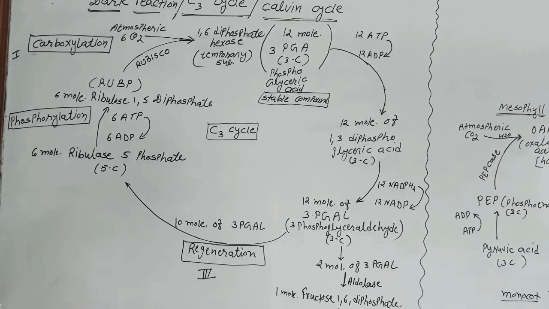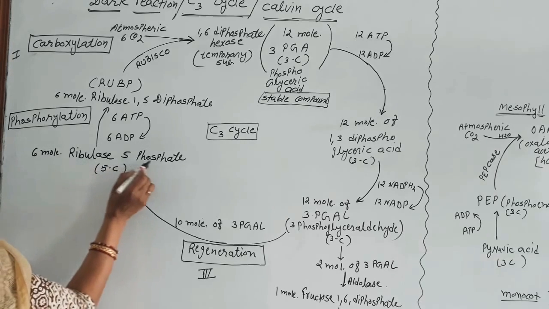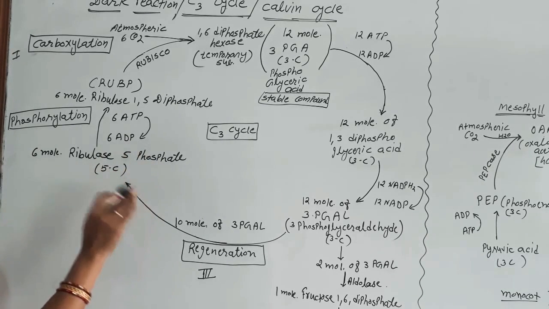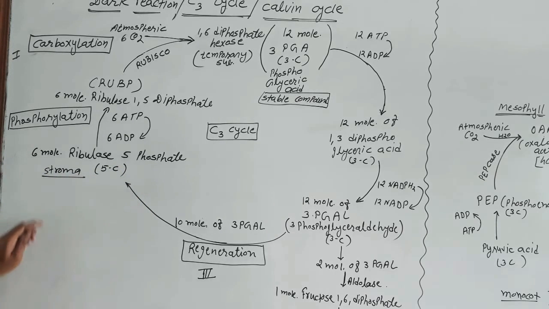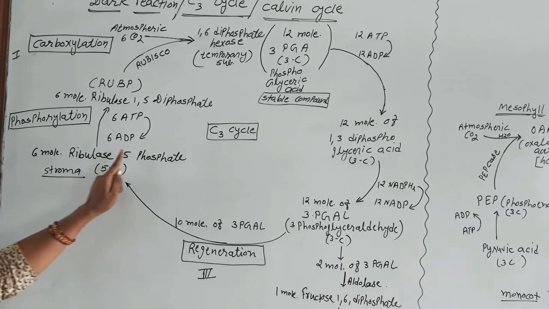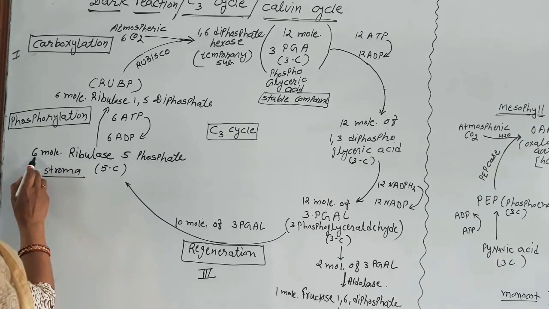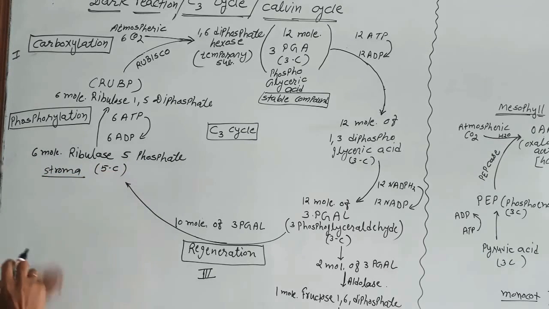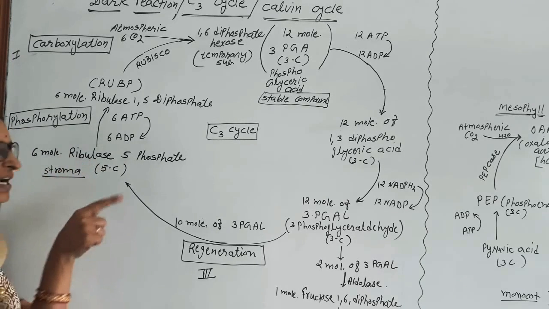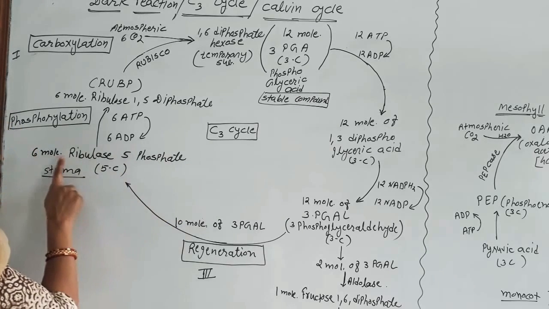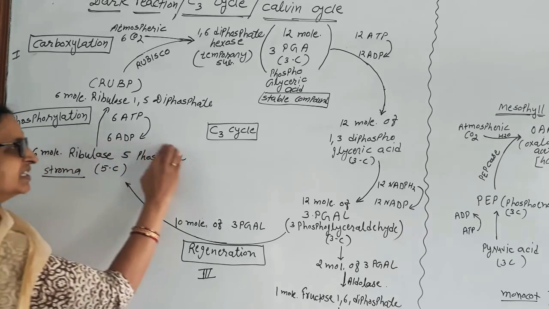So the cycle starts from here. The first step is 6 molecules of ribulose 5-phosphate already present in stroma. So in stroma of the chloroplast there is already ribulose 5-phosphate formed, which is a 5 carbon sugar. Ribulose 5-phosphate means ribulose is the 5 carbon sugar and on the 5th carbon there is a phosphate. Ribulose 5-phosphate is already present in the stroma.